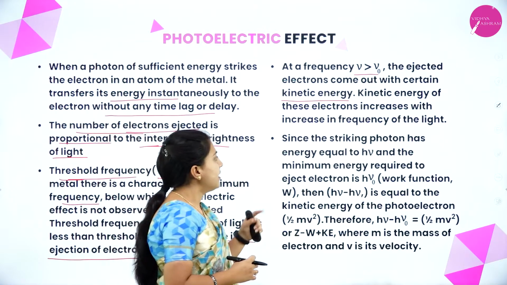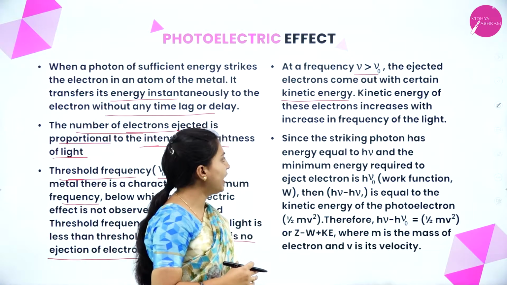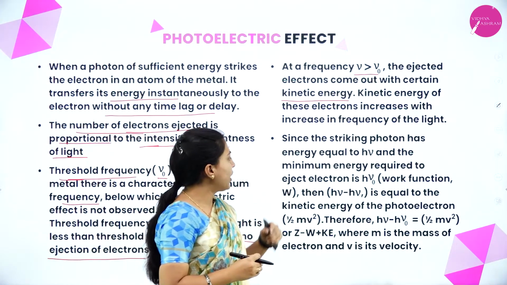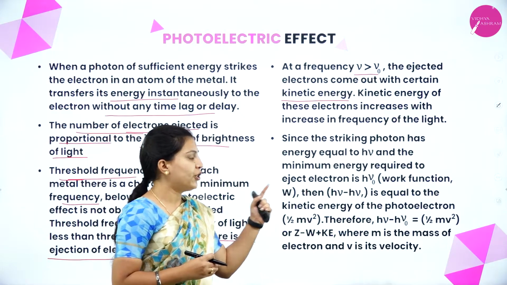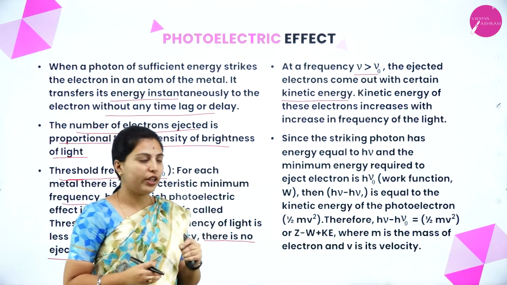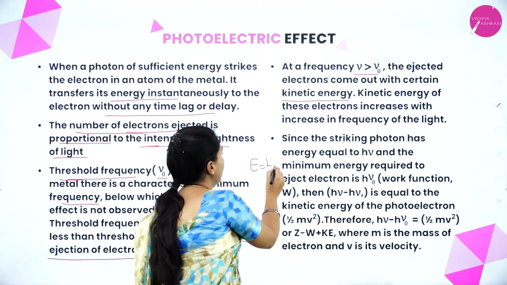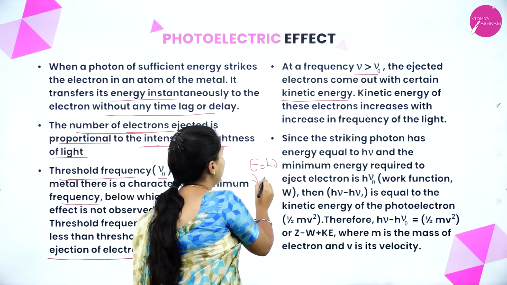Since the striking photon has energy equal to h nu, means E equals h nu, and the minimum energy required to eject electrons is h nu naught, where nu naught is the threshold frequency.